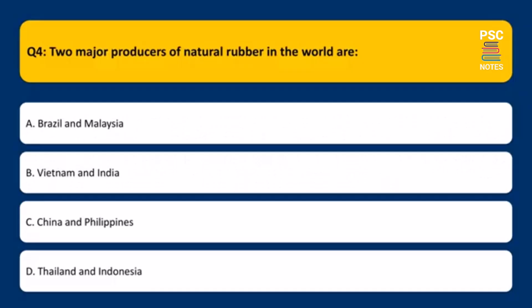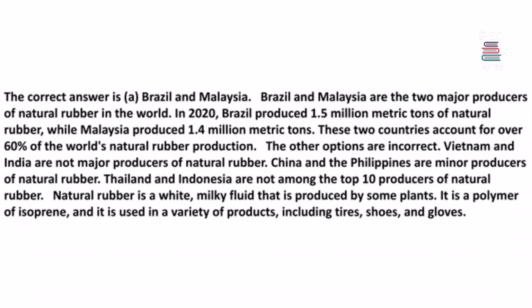Two major producers of natural rubber in the world are A. Brazil and Malaysia. B. Vietnam and India. C. China and Philippines. D. Thailand and Indonesia. The correct answer is A. Brazil and Malaysia. Brazil and Malaysia are the two major producers of natural rubber in the world. In 2020, Brazil produced 1.5 million metric tons of natural rubber, while Malaysia produced 1.4 million metric tons. These two countries account for over 60% of the world's natural rubber production.